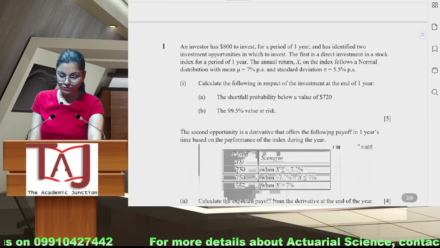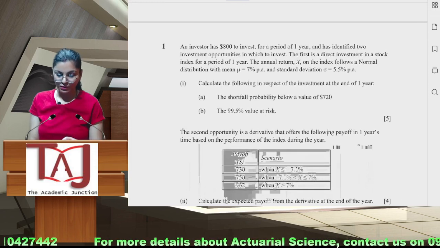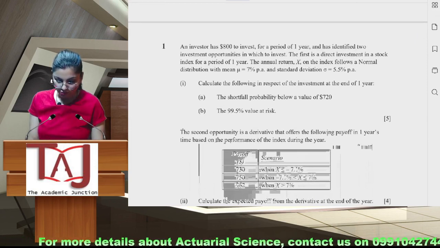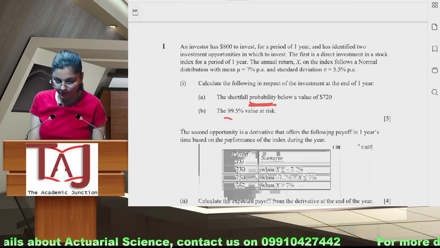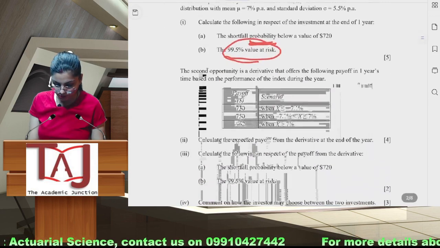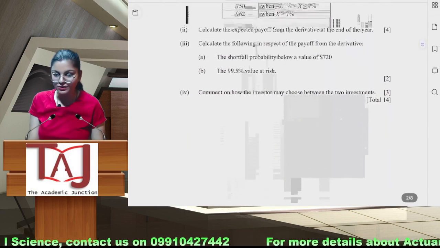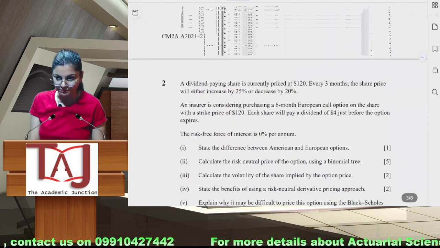So I hope every one of you have your paper with you. So first question was based on shortfall probability calculation, VAR calculation. So this was basically 14 marks question targeting chapter 4.